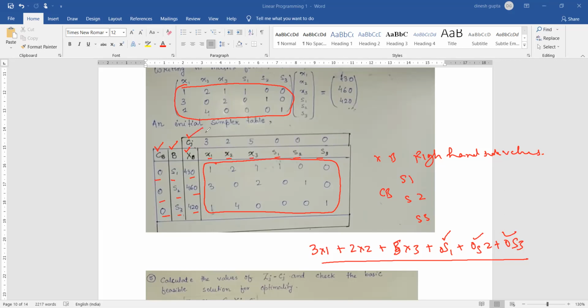Now how does the value of Cj come? The value comes from the objective function. The value of x1 is 3, the value of x2 is 2, the value of x3 in the objective function is 5. The values of s1, s2 and s3 are 0, 0 and 0. So this is how we draw the initial simplex table. I hope this is very clear to you. Now once the initial simplex table has been constructed, our next job is to iterate and continue with the next.